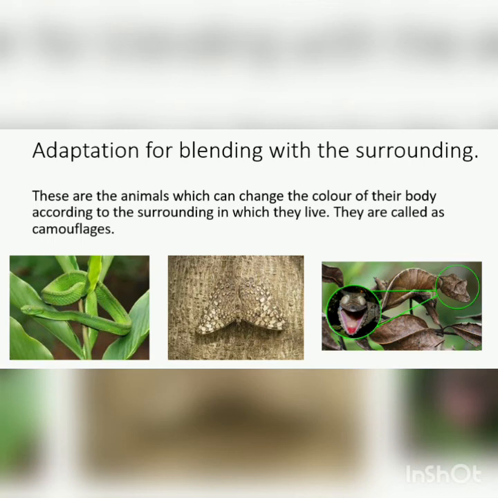Adaptation for blending with the surroundings. These are the animals which can change the color of their body according to the surroundings in which they live. They are called camouflages. You can see in the first picture there is a snake colored the same as the leaf, a butterfly colored the same as the bark of the tree, and a lizard which is the same color as a leaf.